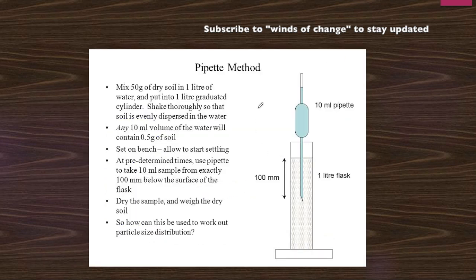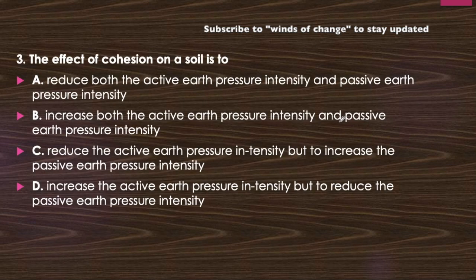And the pipette method. In this pipette method, we have a 10 ml pipette in the 100 ml of the water in 1 liter flask. Now we mix 50 gram of dry soil in 1 liter of water and put it into a 1 liter graduated cylinder. Now we will shake it, we will mix water, and we will allow for the settling. So through this we do the particle size distribution analysis also. Okay, so these two are the methods of taking observation. They differ in this manner. Moving on to next question.